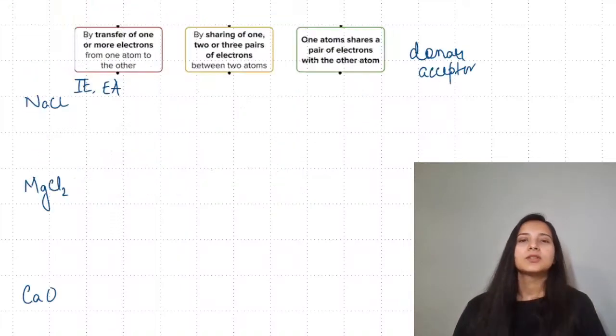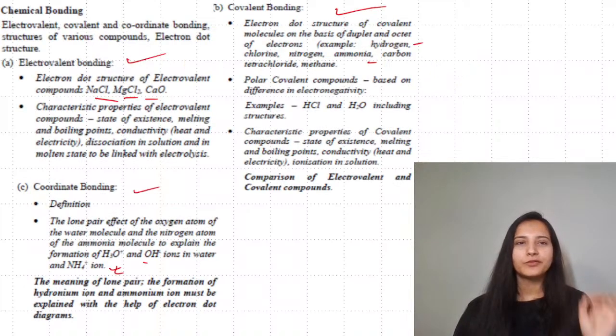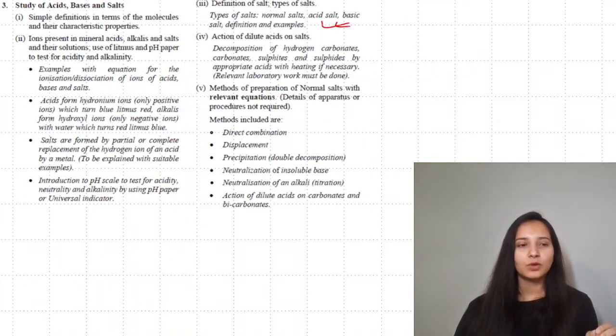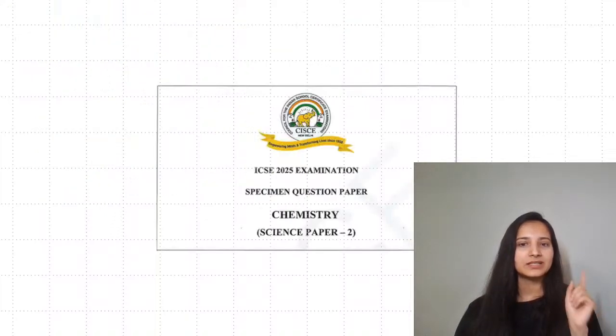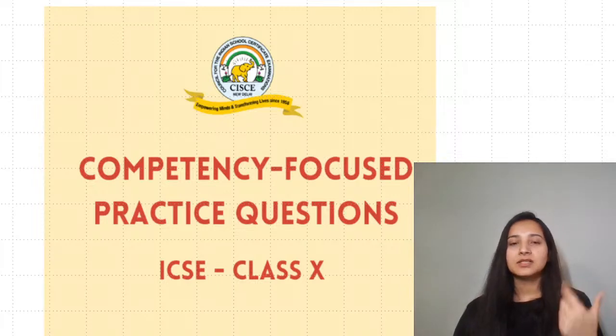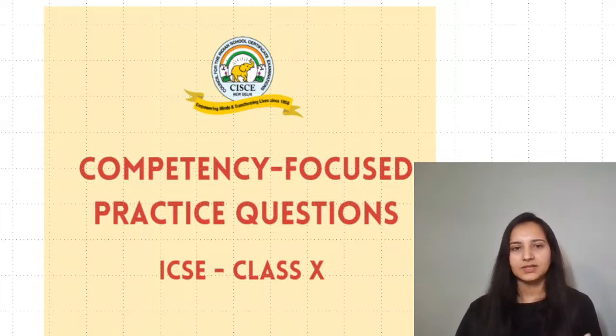Okay, let's go. So very quickly we will have an overview of chemical bonding and acids, and what we are doing is just so that you know once what we will discuss. We'll discuss competency based questions given by our board, and we will also discuss the specimen paper given for us. After that, we will be discussing past 5 years questions as well, apart from competency and specimen.